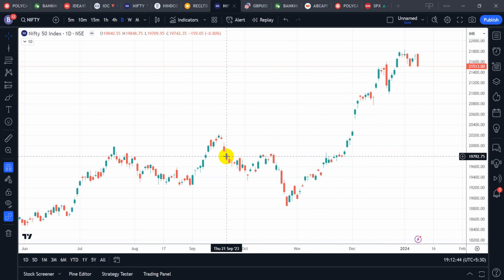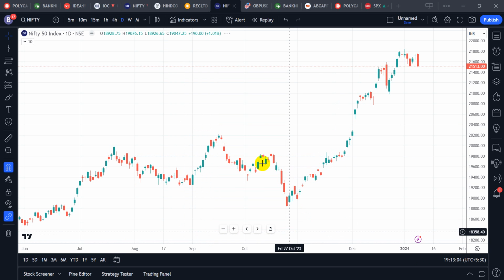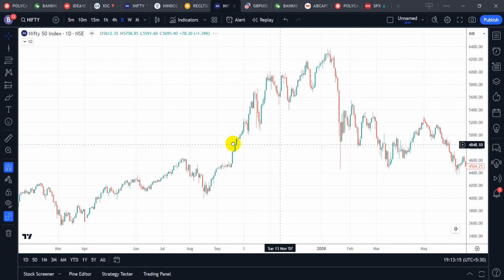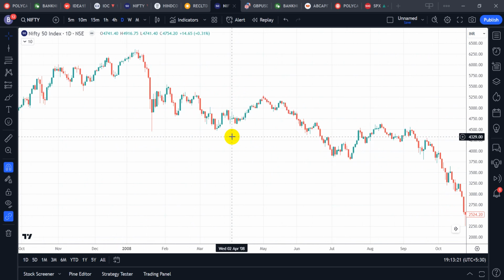Now, for this anniversary date concept on Nifty and Bank Nifty, the biggest crash we have seen in the Indian stock market was in 2008, right? That was one of the biggest crashes we have seen, and the top of that crash happened on January 8, 2008. If I go to TradingView, this is Nifty's chart. You can see Nifty made a top exactly on 8 January 2008, and after that the market corrected almost 50% from this point. From 6400 it came down to almost 2500. So this is an important day.